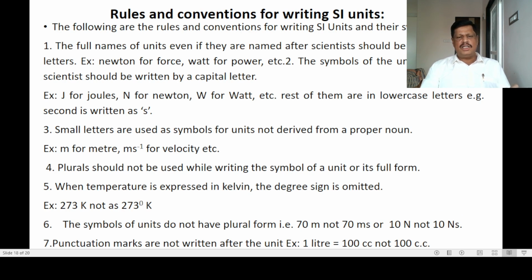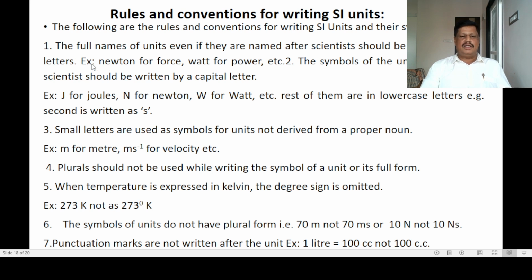Then what are the rules or conventions for writing the SI units? How should we write the units or SI units? While using the SI units, the following are the rules and conventions for writing the SI units and their symbols. What is the first rule? The full names of units, even if they are named after scientists, should be written in small letters.